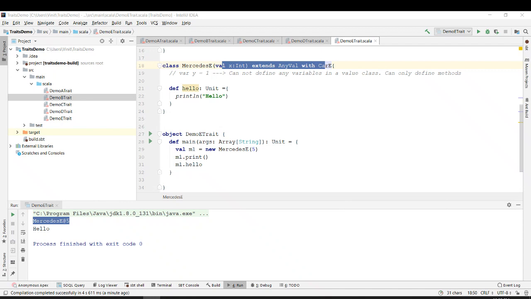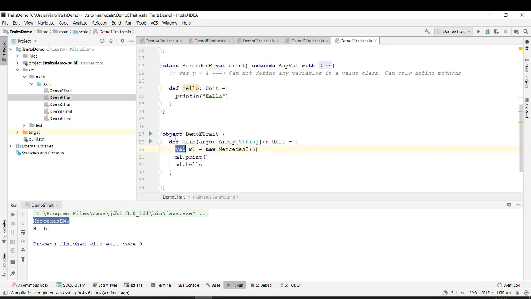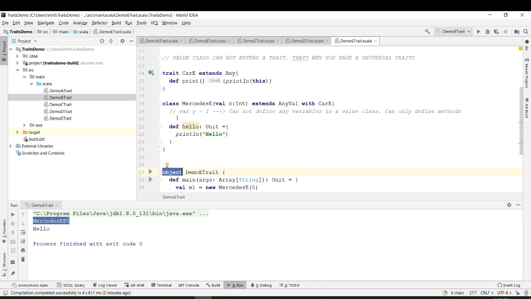Harish, when we declare an object, can we define val or not? Like in object, we cannot define val, right? Are you saying over here? No, I mean on line 18.